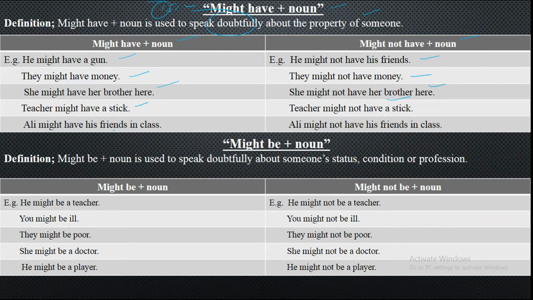Ali might have his friends in class that he is having too much entertainment with them and he is too happy, and Ali might not have his friends in class. Then again, that is the silence which makes you have a doubt about his friends.